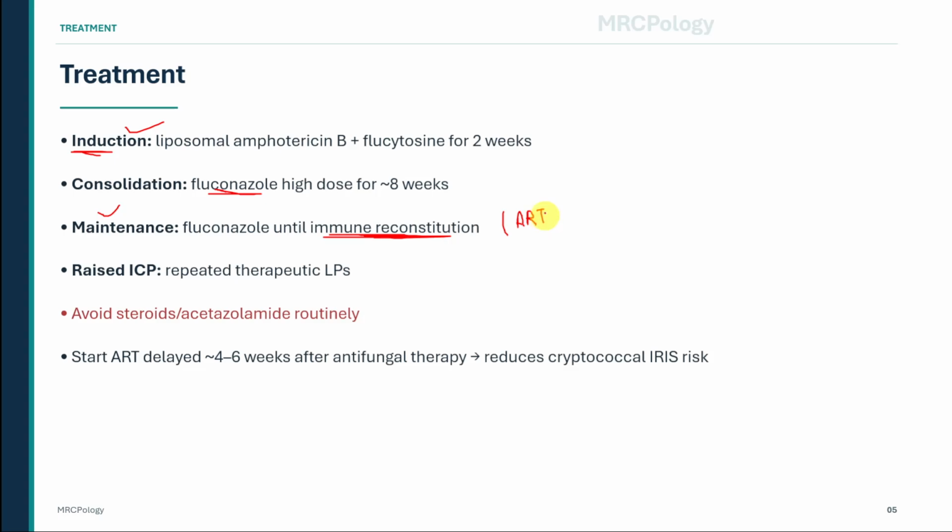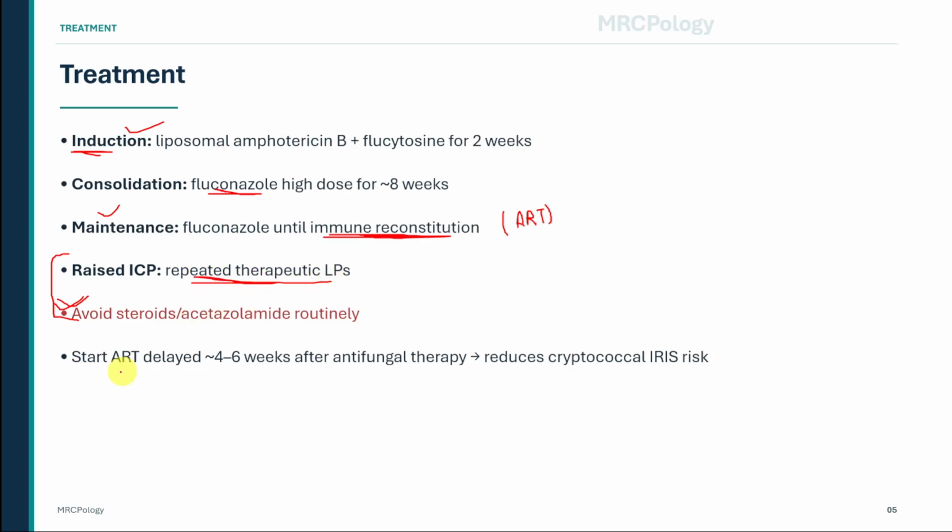Raised intracranial pressure must be treated actively. The key intervention is repeated therapeutic lumbar puncture to remove cerebrospinal fluid and reduce pressure. Do not rely routinely on steroids or acetazolamide for raised intracranial pressure in cryptococcal meningitis. In exams, repeated therapeutic lumbar punctures are the important answer.